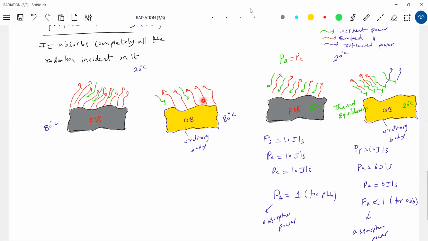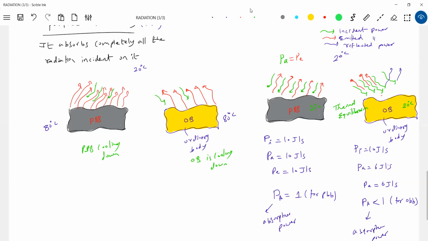Okay, getting this one now. So who is a good emitter? The perfect black body. Who is a good absorber? The perfect black body. So therefore, what we can put here now: the perfect black body is cooling down. Ordinary bodies, both are in equilibrium.